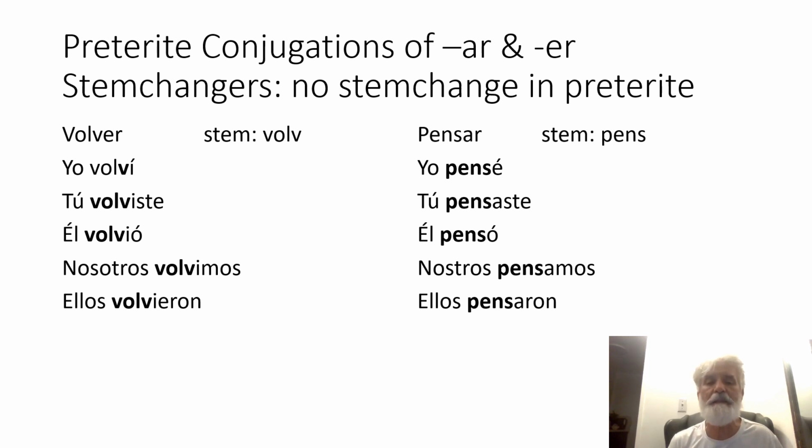And then please, again, you should know these universal endings for AR verbs in the preterite. Yo takes é, tú takes aste, él takes ó, nosotros takes amos, and there's a spelling error there, an O is missing, but nosotros pensamos and ellos pensaron.